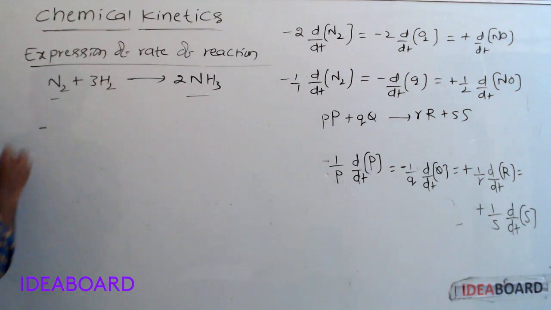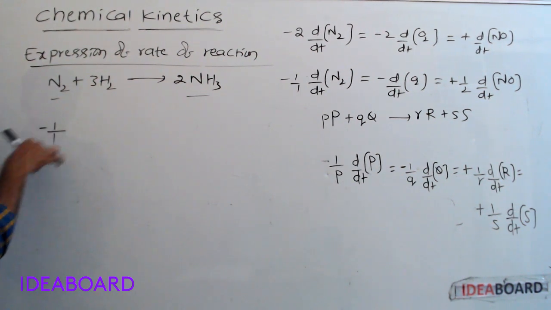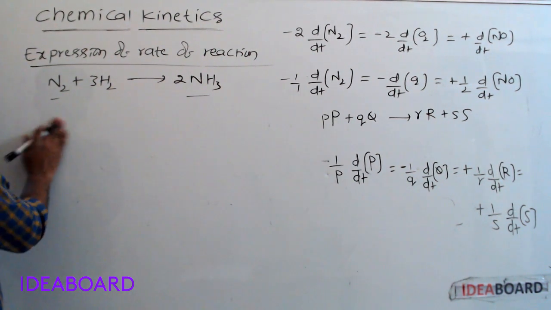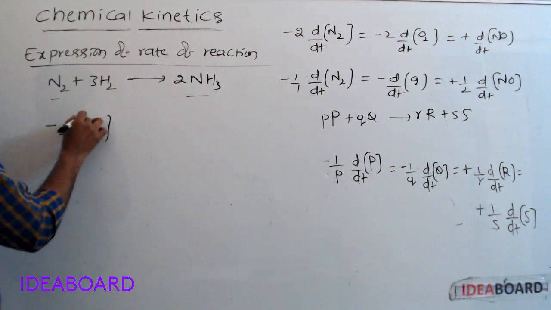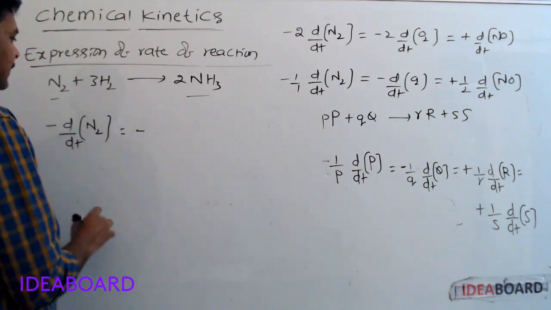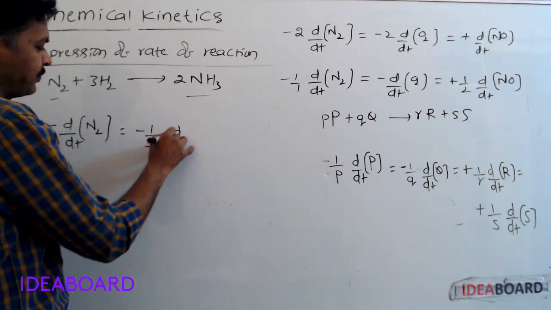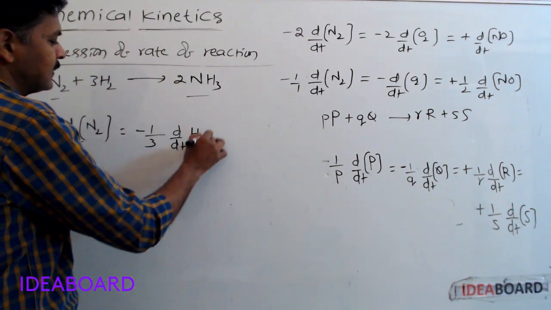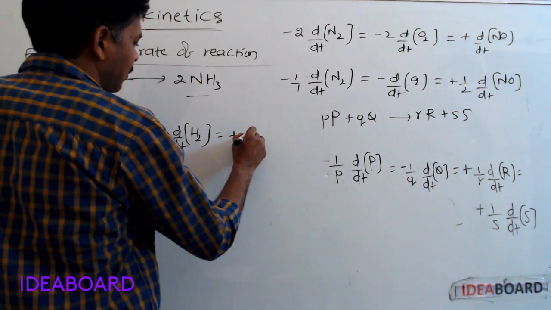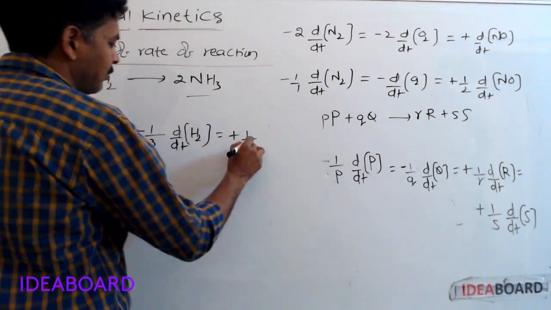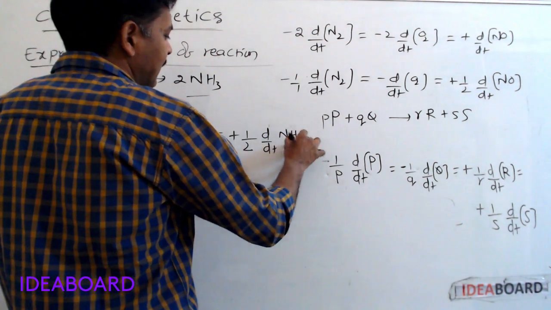For this reaction, we should write it like this. With respect to reactants, minus 1 by the number of moles of nitrogen, which is 1 only, so no need to write it: minus d by dt of nitrogen concentration is equal to minus 1 by 3 d by dt of hydrogen concentration, since there are 3 moles of hydrogen, is equal to plus 1 by 2 d by dt of ammonia concentration, since there are 2 moles of ammonia.